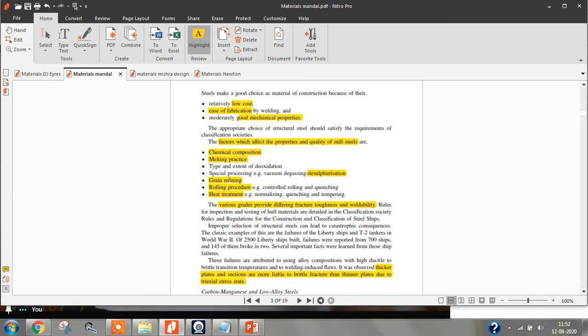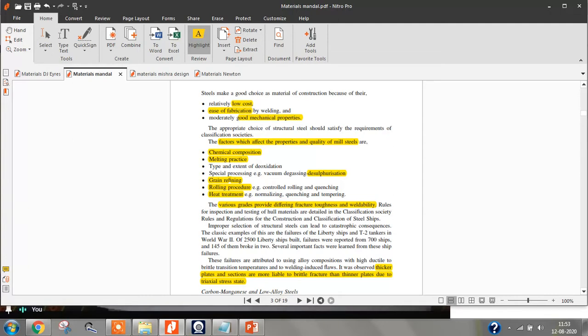The factors which affect the quality of steel produced. Chemical composition.